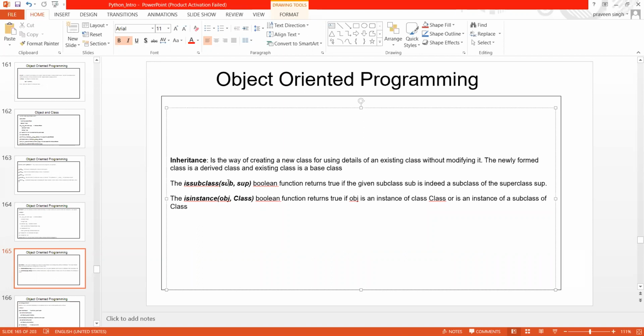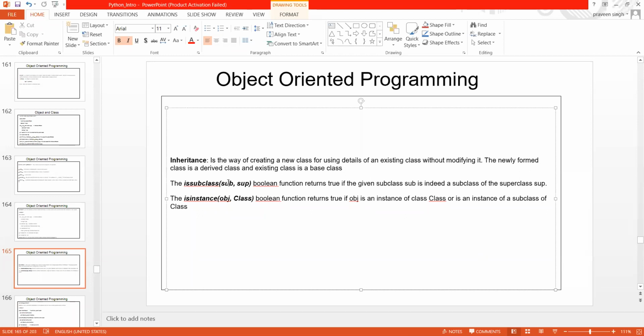Here in this example, the subclass is your new class. Maybe from human you want to derive male. Are you getting my point or not?